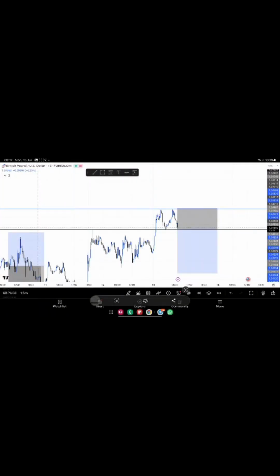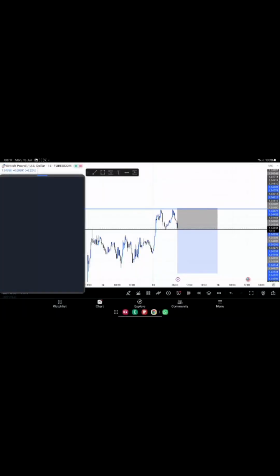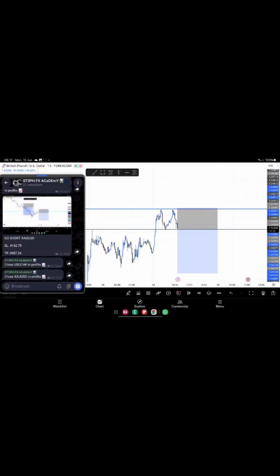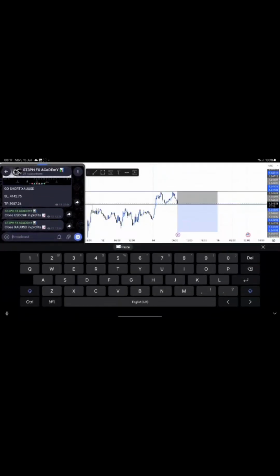Okay, so normally once I see an entry, I do take a screenshot of it, then go straight to my Telegram community, a free Telegram community where I post all my trades. This is to show you that all my trades, all my setups, I do share them in my community. So this is my community, St3Ph community, currently at 21 subscribers.